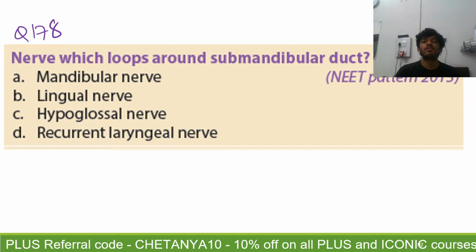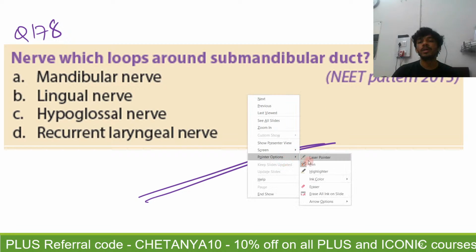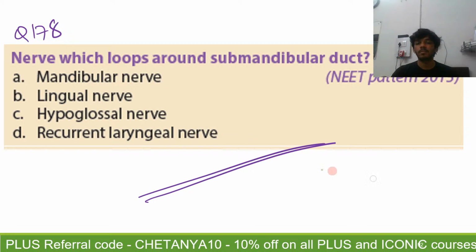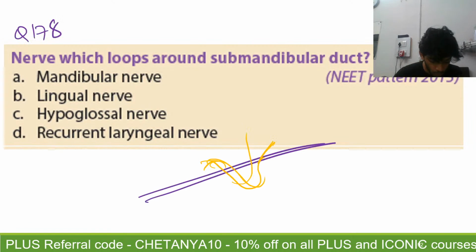That is, which nerve loops around the submandibular duct? So submandibular duct, the nerve which has its course looping around it. Right, so there's a nerve that loops around the submandibular duct. Now, what is the name of that nerve? Right, 177 is C. Absolutely true. This otic ganglion innervates the parotid gland. That's fine.